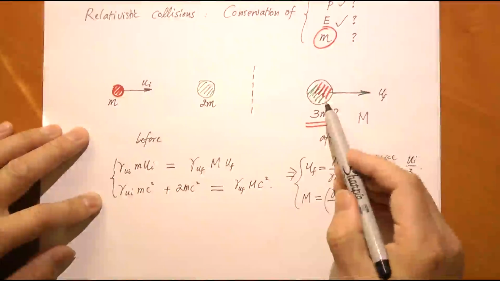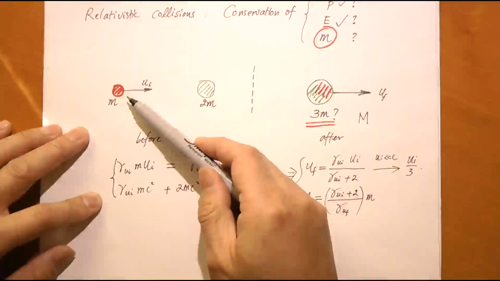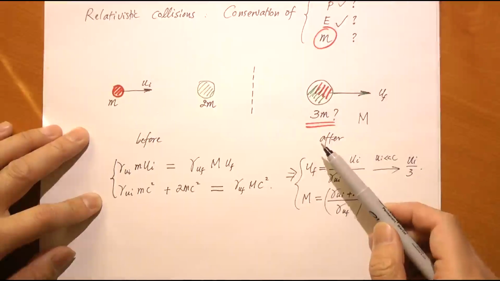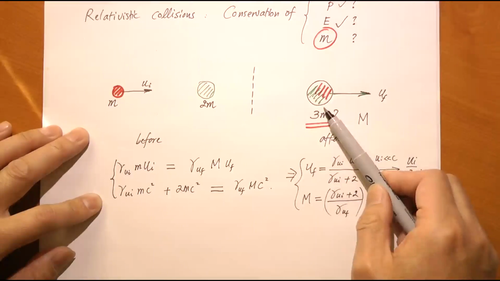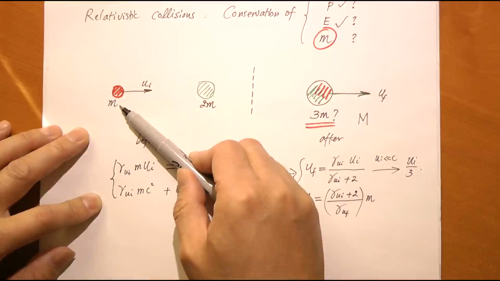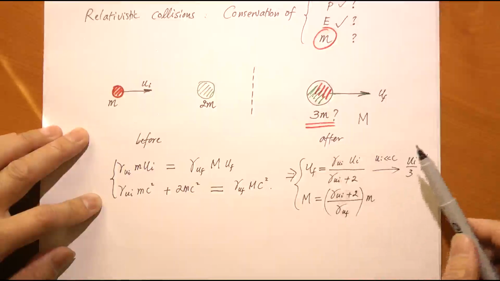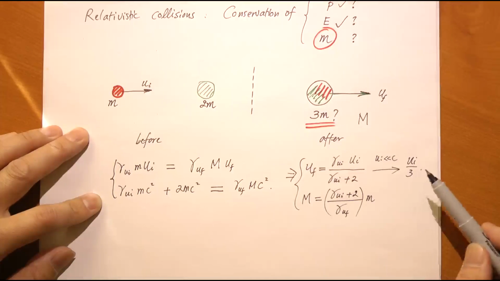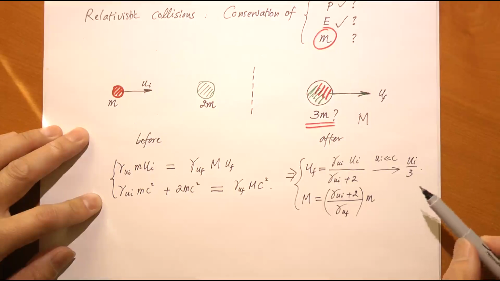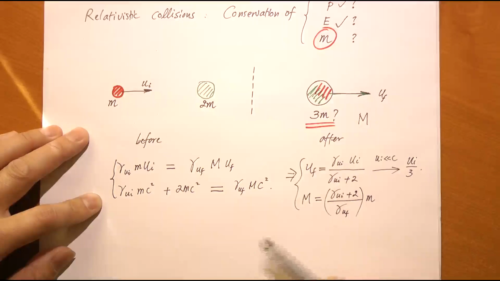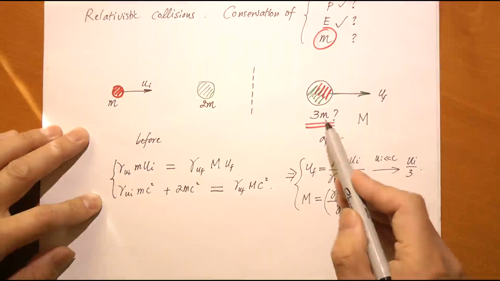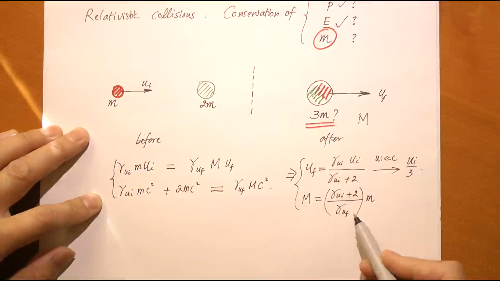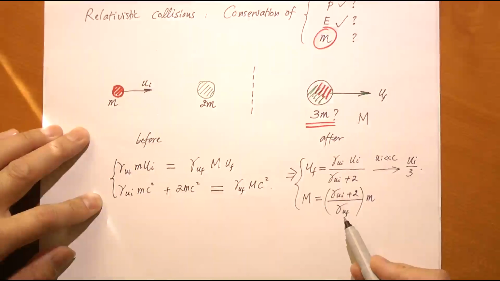The final particle has 1/3 of the speed of the initial particle, and that makes total sense because the final particle has a mass of 3m, 3 times as large as the moving mass before, and therefore it must have only 1/3 of the speed in order to preserve momentum. And what about the rest mass? Well, classically the rest mass, big M, is equal to 3 times small m, and that's indeed true. Again, if you take gamma equal to 1, that's 1 plus 2 over 1, and that indeed equals 3.